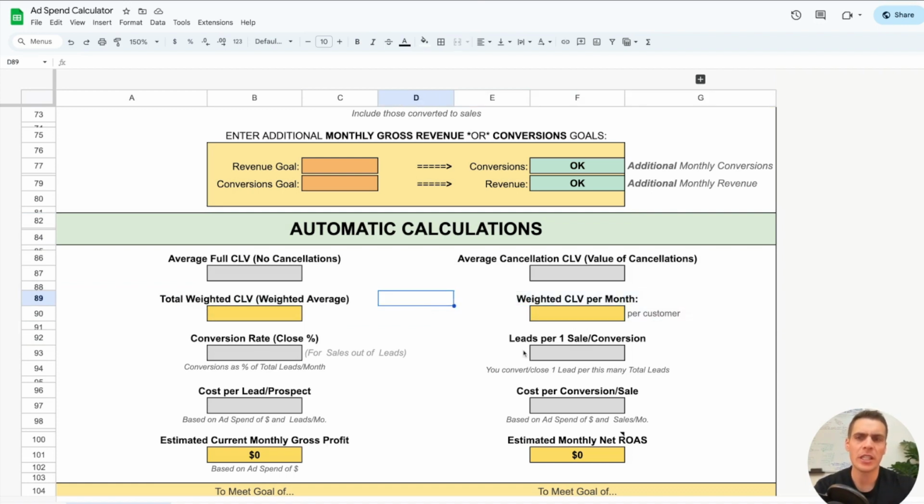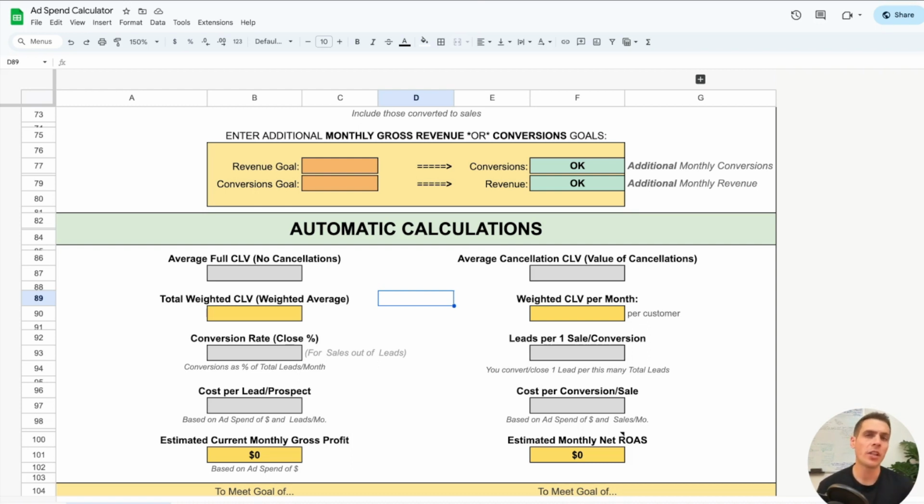Now, what's the difference between a customer lifetime value and a weighted customer lifetime value? Typically, marketers will present this metric called the customer lifetime value, which is the amount of revenue that a single customer will generate for a particular business over the course of their entire lifetime. So if you have a dentistry practice, then a particular patient may only generate about $100 per visit, but over the course of 10 years, 2 visits a year, that's going to be 20 visits times $100. That's going to be $2,000, right?